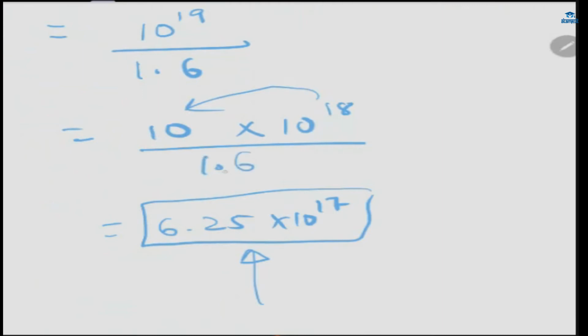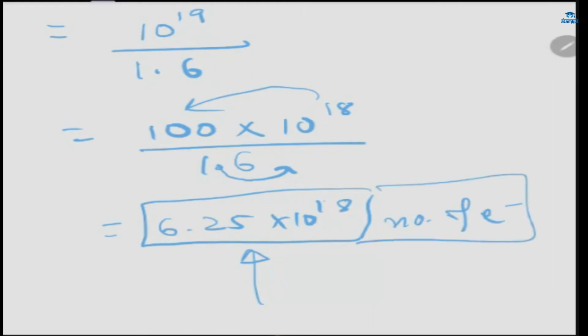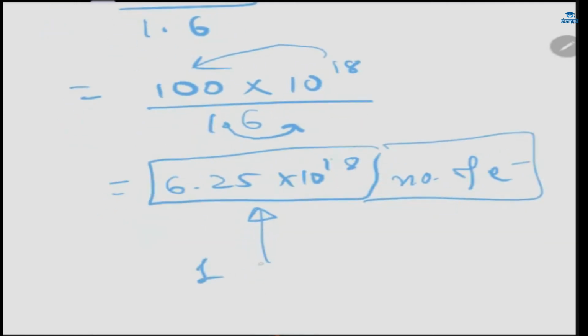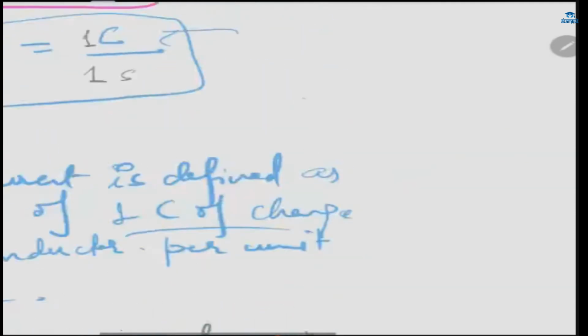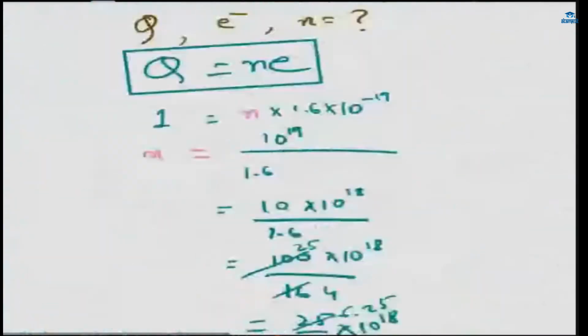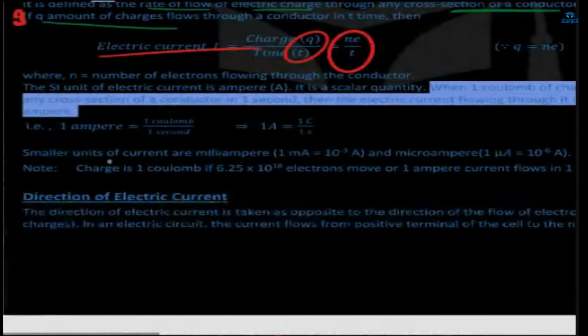So if we take this point to the right side, then 0 will come in the numerator, right? And then we will get 10 power 18. So this is the number of electrons which will be in 1 coulomb of charge. So 1 coulomb of charge is a lot. It will have 6.25 into 10 power 18 electrons. Okay, so 1 coulomb of charge should not be taken lightly. It's too much. Okay.